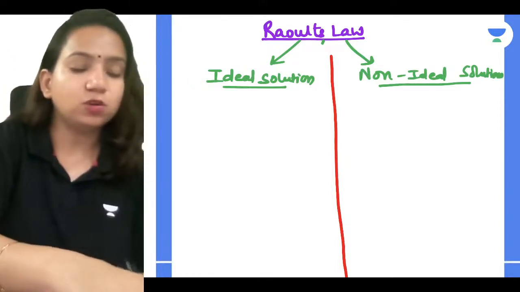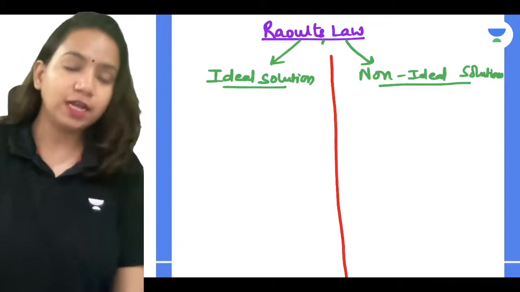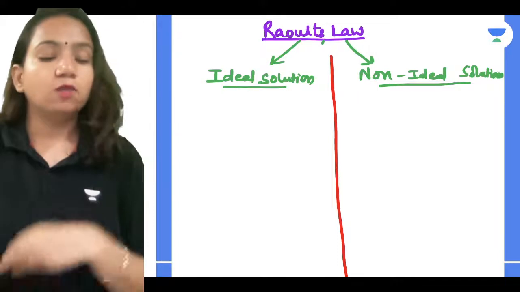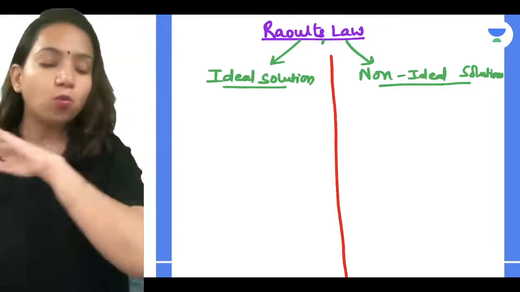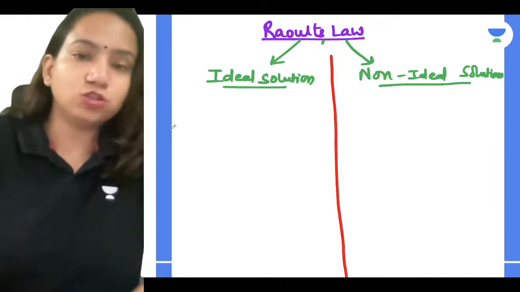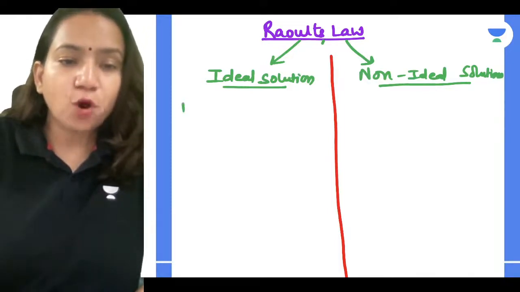So what is going to be an ideal solution? The one who listens to Raoult's law, or follows Raoult's law. Correct. So what are ideal solutions, guys? The solutions which obey the Raoult's law over the entire range of concentration, you call them ideal solutions.